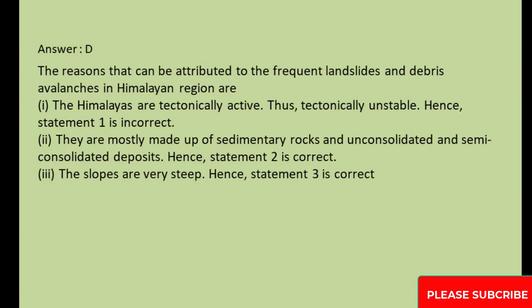Answer, D. The reasons that can be attributed to the frequent landslides and debris avalanches in the Himalayan region are: 1. The Himalayas are tectonically active. Thus, tectonically unstable. Hence, statement 1 is incorrect. 2. They are mostly made up of sedimentary rocks and unconsolidated and semi-consolidated deposits. Hence, statement 2 is correct. 3. The slopes are very steep. Hence, statement 3 is correct.